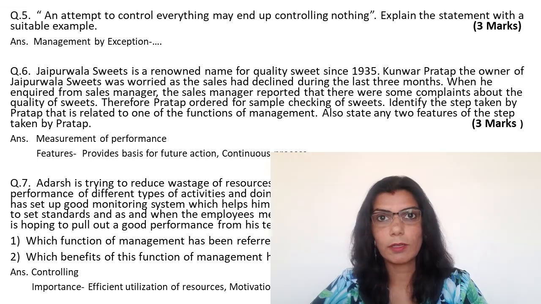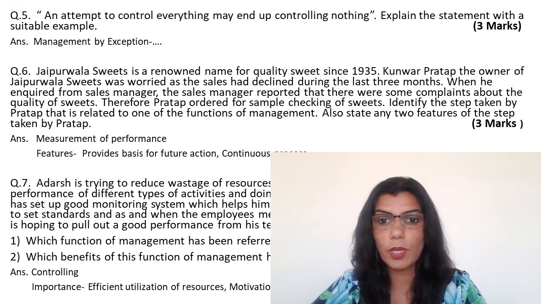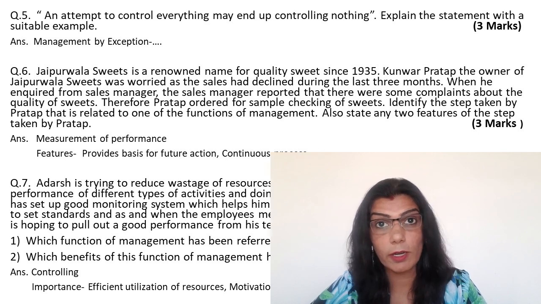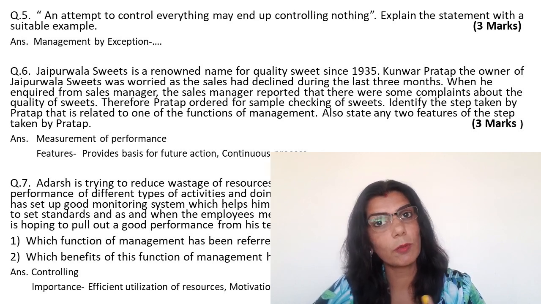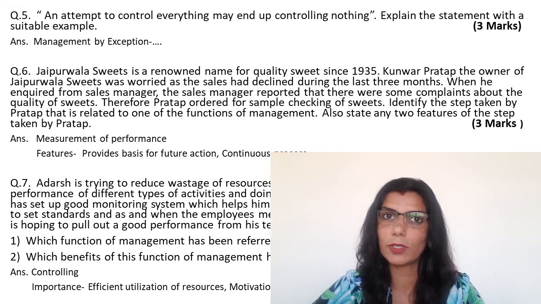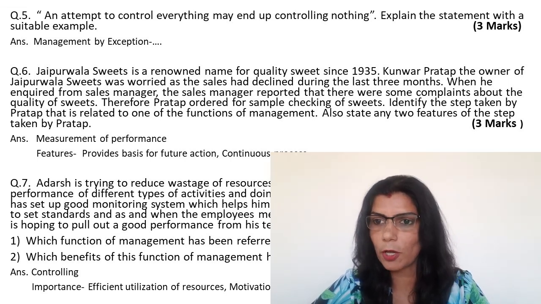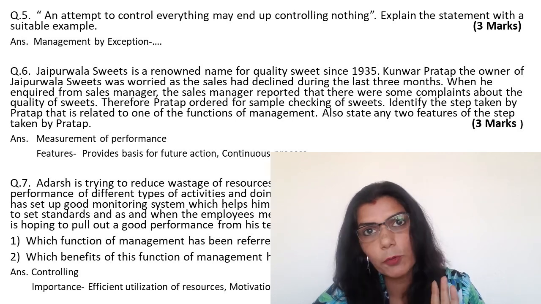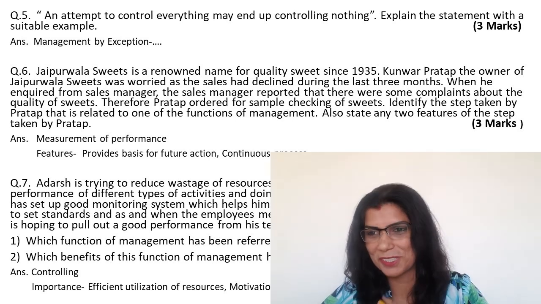Okay. Now our next question says, Jaipurwala Sweets is a renowned name for quality sweets since 1935. Now अगर एग्जाम में ऐसे क्वेश्चन होंगे तो हमें तो मिठाई का नाम सुनते ही भूख लग जानी है. चलो आगे देखते हैं क्या हुआ इसमें. Kunwar Pratap, the owner of the Jaipurwala Sweets, was worried as the sales had declined during the last 3 months. हमारे जैसे कस्टमर होंगे तो नहीं होगा ऐसा.